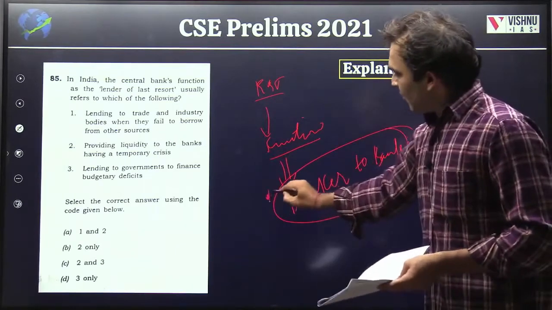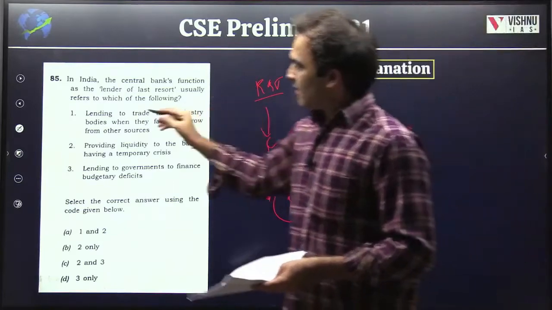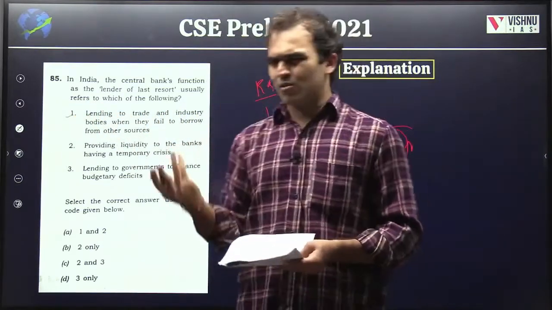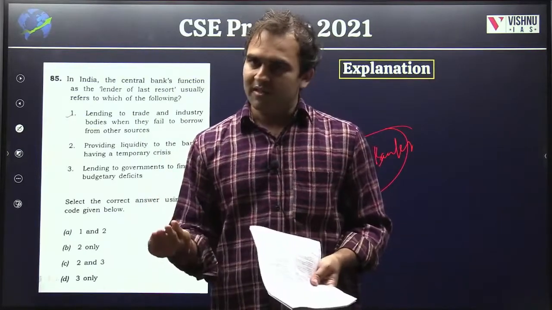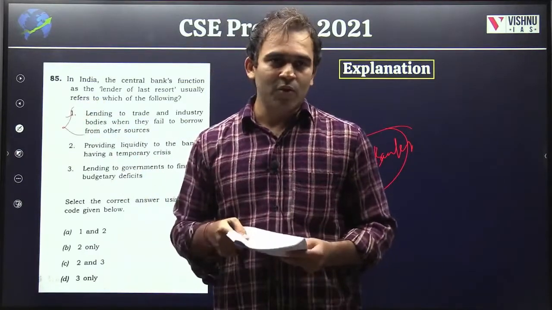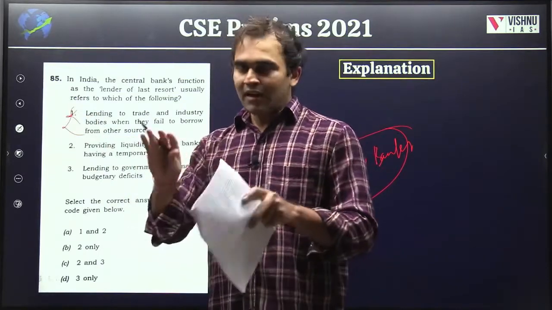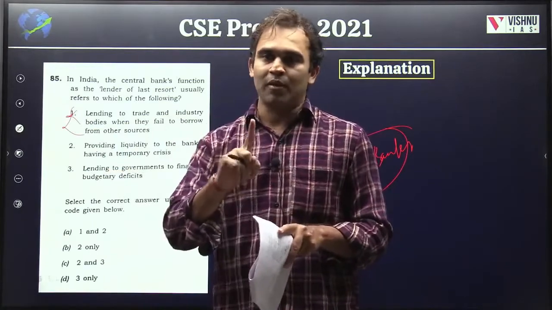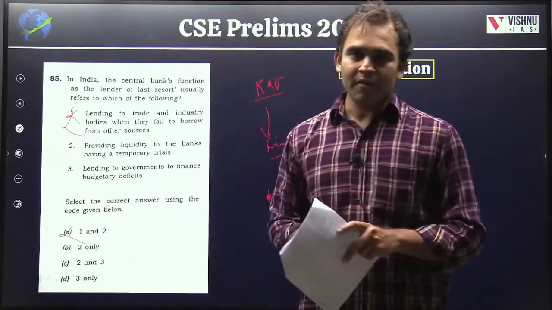But this is the primary function of RBI, being a banker to banks. So keep this aside. Let's go to the options. Lending to trade and industry bodies when they fail to borrow from other sources. RBI is not a direct lender. It's a very common thing, right? RBI never comes and gives loans to normal people, right? So exclude option 1. RBI is only a regulator and it only deals with the other banks and governments, not with normal people like you and I. Hence, exclude option 1. So that option is gone.